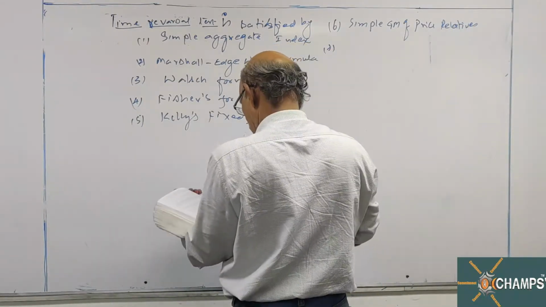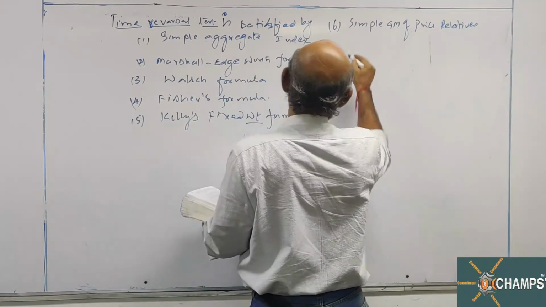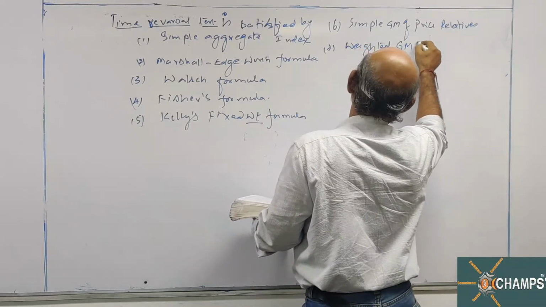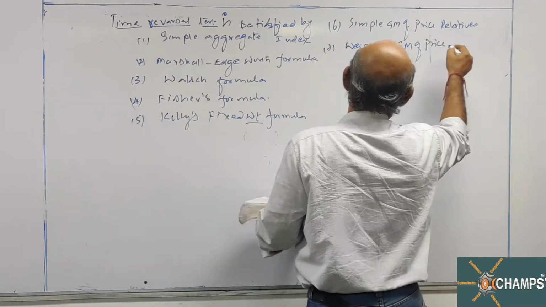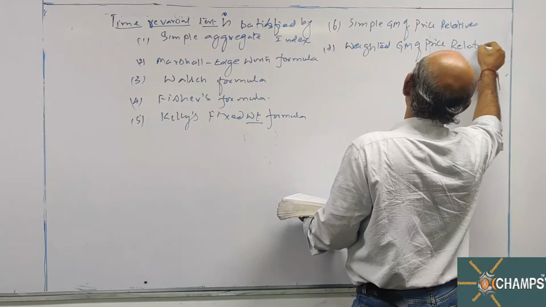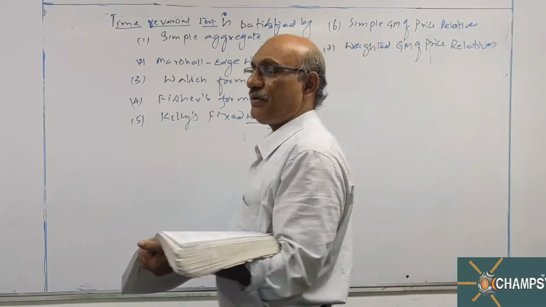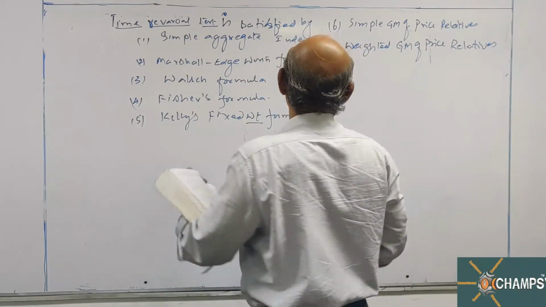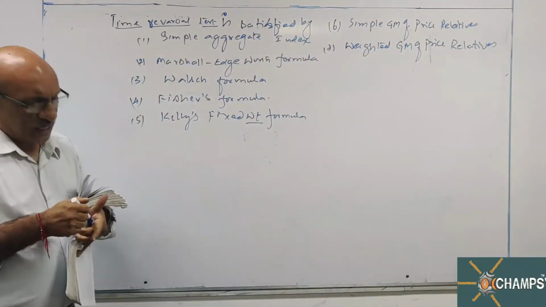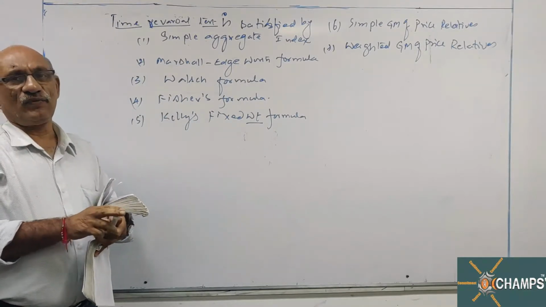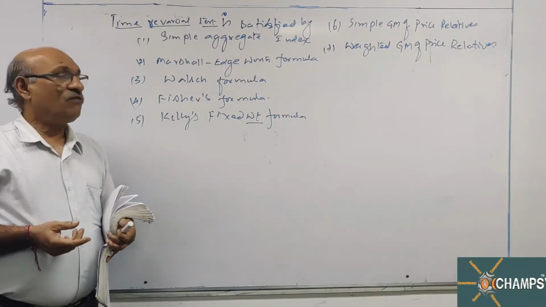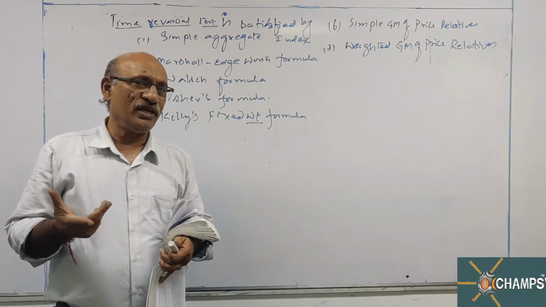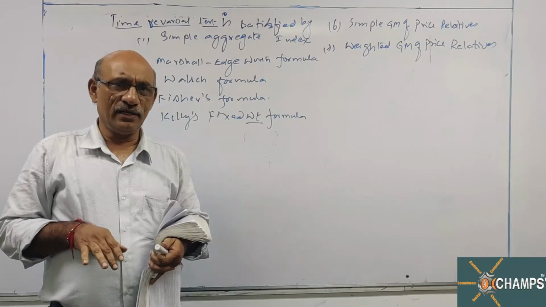Seventh one, weighted geometric mean of price relatives. These 7 formulae only will satisfy the time reversal test. For them, it doesn't make any difference which year we are taking as base year and which year we are taking as current year.